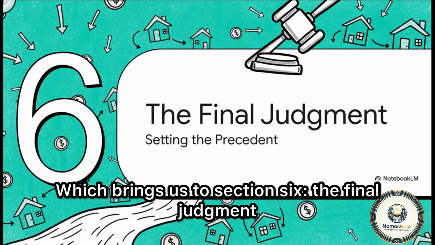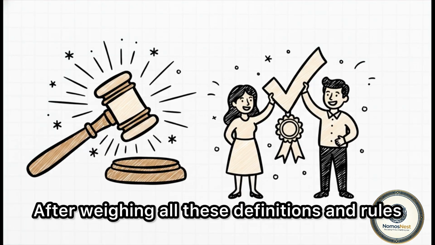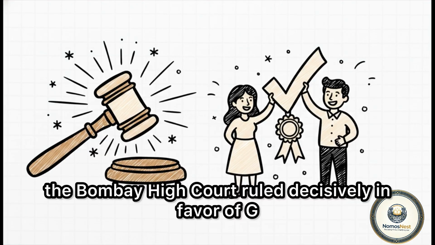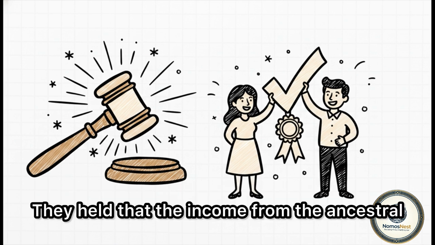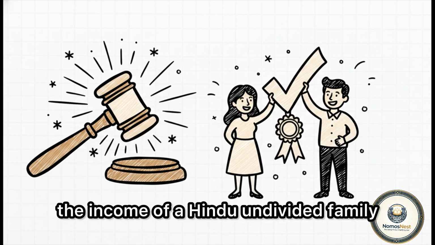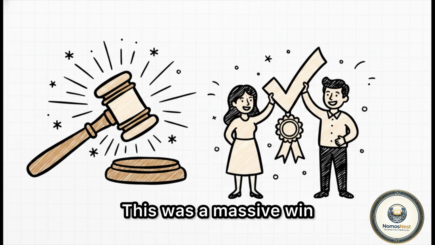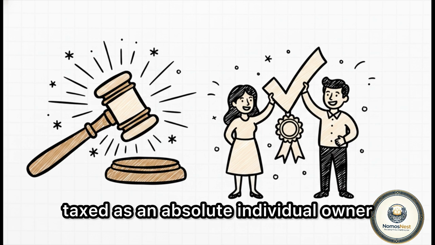Which brings us to Section 6, the final judgment, and how this set a massive precedent. After weighing all these definitions and rules, the Bombay High Court ruled decisively in favor of G. Lakshminarayan. They held that the income from the ancestral property absolutely had to be assessed as the income of a Hindu undivided family. This was a massive win, protecting the assessee from being wrongfully taxed as an absolute individual owner.